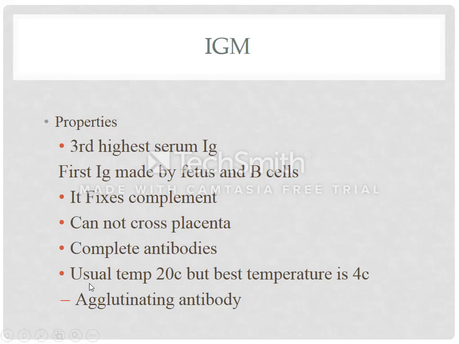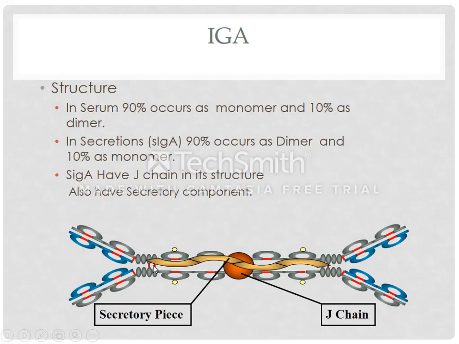Although IgM antibodies can give a reaction below 37 degrees centigrade, they give the best agglutination reaction at 4 degrees centigrade. Therefore, this antibody is known as a cold antibody. And this antibody is also known as an agglutinin antibody because it gives a visible agglutination reaction in saline medium, which is known as a complete antibody.